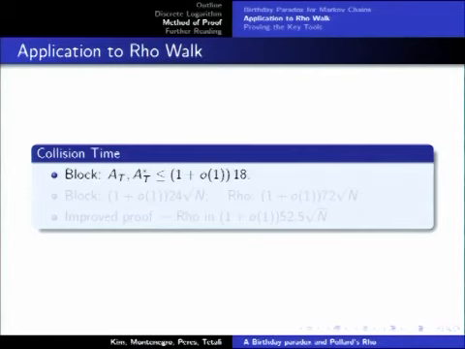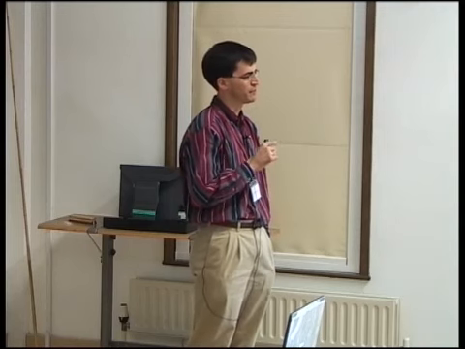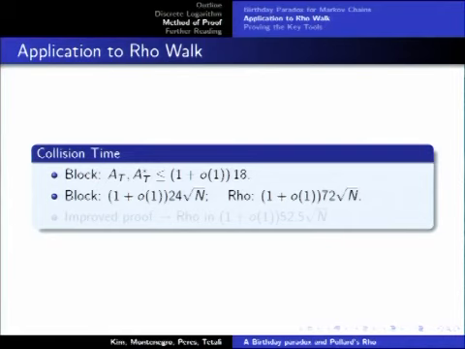And so if we go back to the theorem that we had earlier, we had the square root of the size of the state space times this premixing term of 18. That tells us that after 24 square root of n of these block steps, our block walk will have crossed a previously visited state. And every block step took on average 3 row steps, so that means that the Pollard Rho walk, after 72 root n steps, should have visited a state that it's been to before. And if we refine the constants a little bit, we can decrease that a little, but it's not really a big issue. The point was just to get root n. So that's